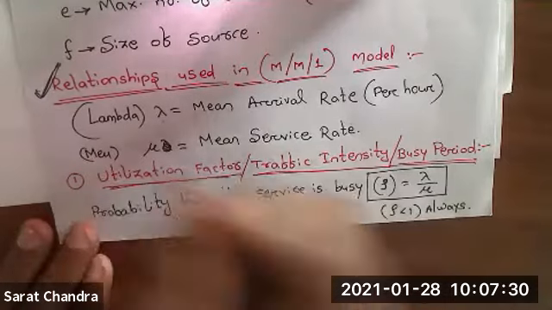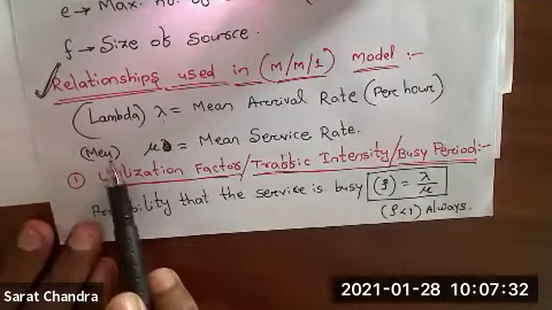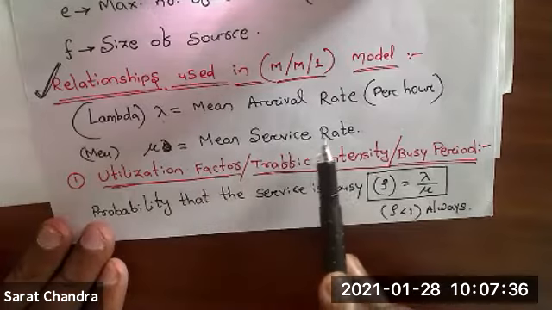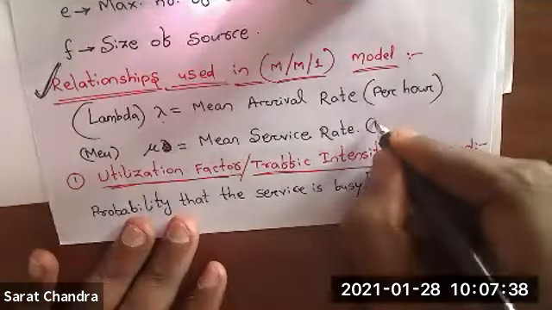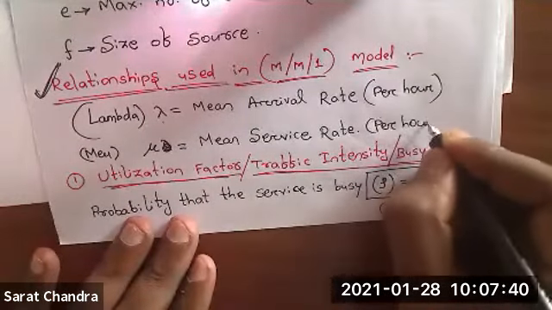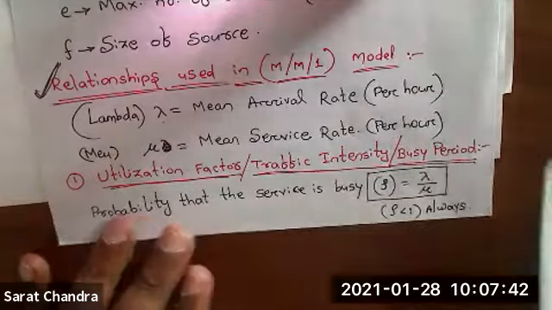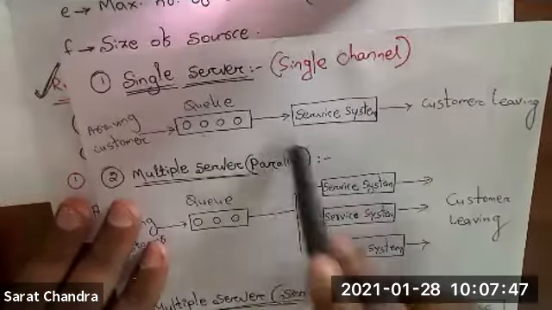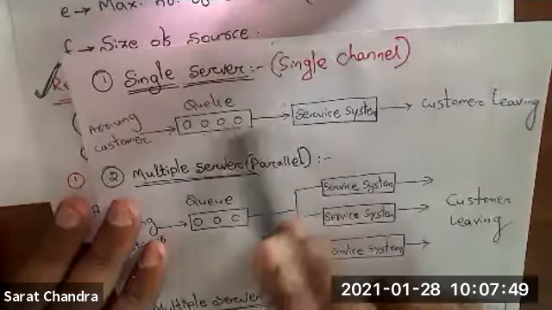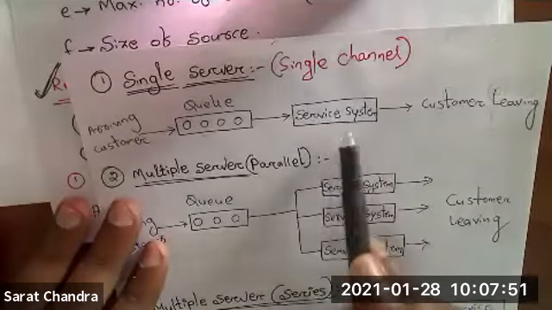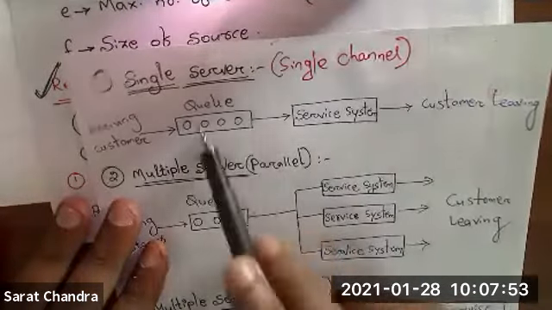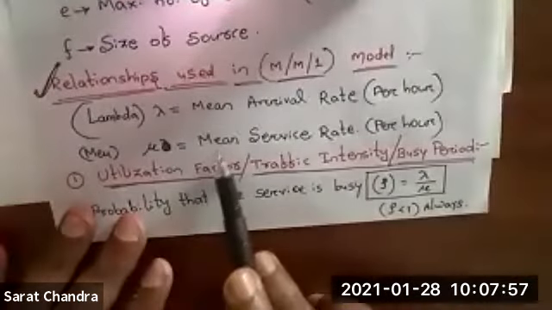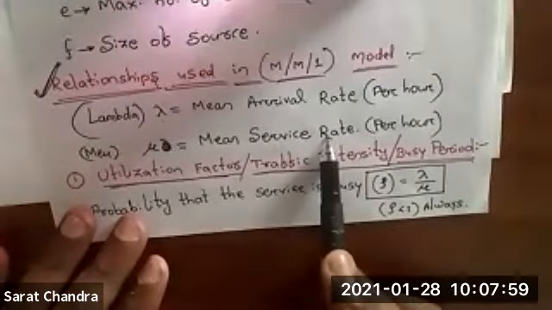I will write the nomenclature also. This symbol is called mu. What do you mean by mu? Mean service rate per hour. Mean service rate means customers will come. They will form a queue. After that, one by one, they will get a service. So in 1 hour, how many customers are getting service? That will be indicated by mean service rate.